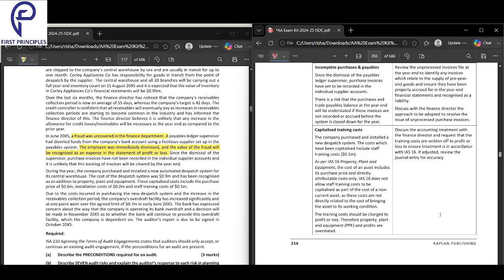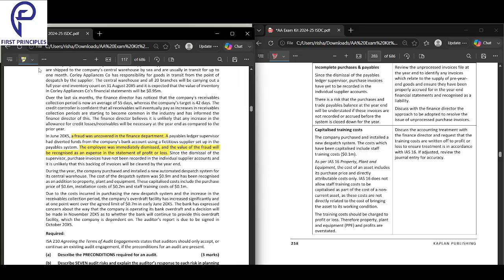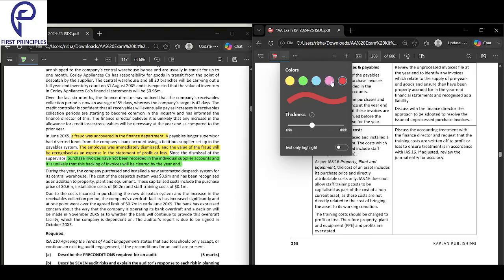Moving on, next we'll look into this: since the dismissal, purchase invoices have not been recorded. So no one is recording the purchase invoices. And if you don't record the invoice, you will not even go and collect the payables. That's another problem here. Receivable days will go up. Since the dismissal of the supervisor, the purchase invoices have not been recorded in the individual supplier account. It's unlikely that this backlog will be cleared by the year end. You removed him, you didn't hire anybody else.